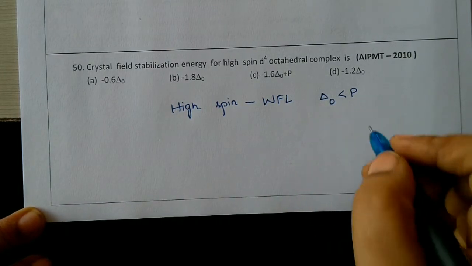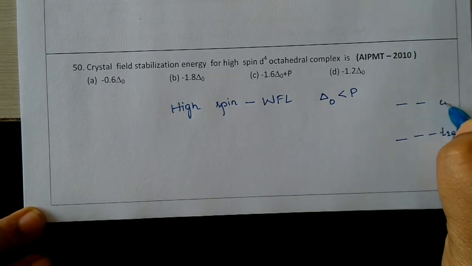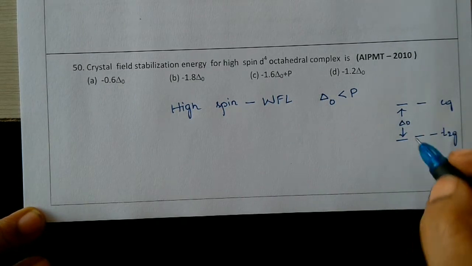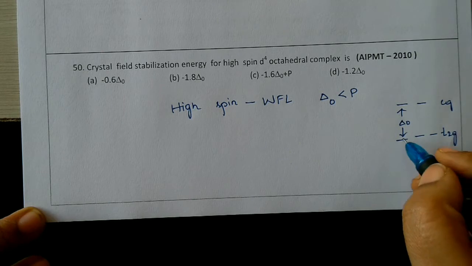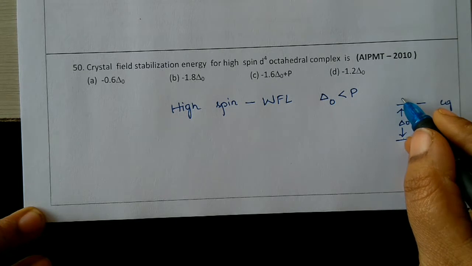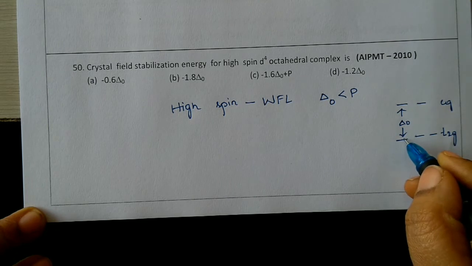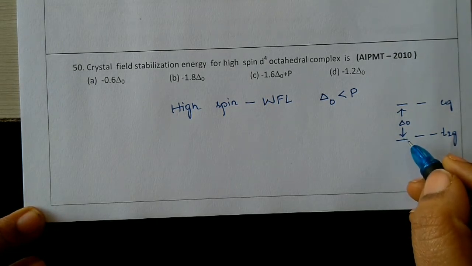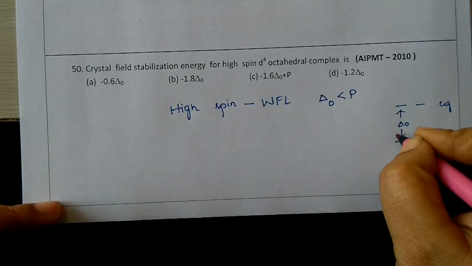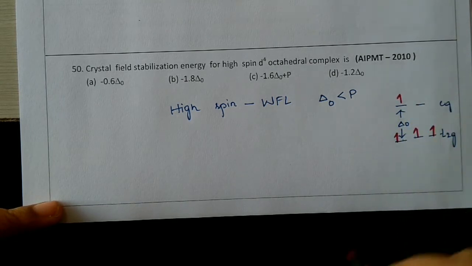That means we have a t2g set and an eg set, and in between is delta O. If it is less, then directly 3 electrons will be filled here: 1, 2, 3. The 4th electron will move into the eg set if the gap is less. If this gap is more, then the 4th electron will get paired up. So because of that, 1 electron will fill here, 2nd, 3rd, and since it is less, the 4th electron will move here.